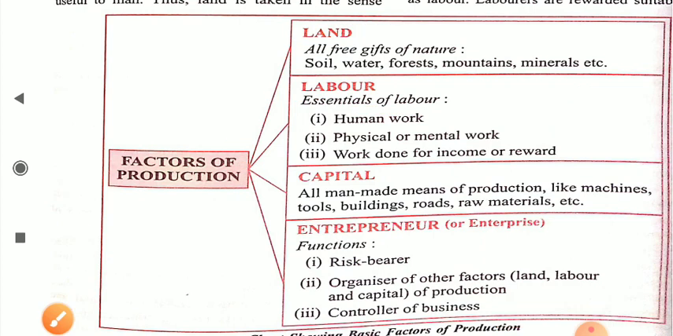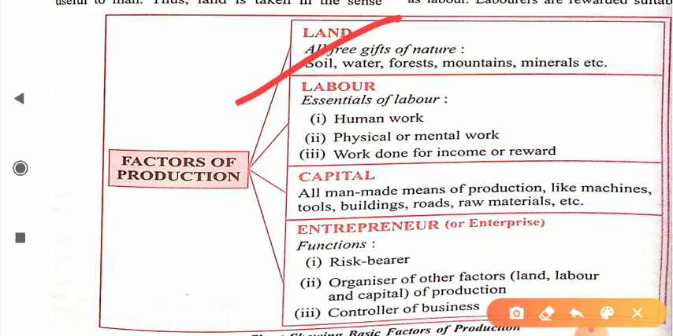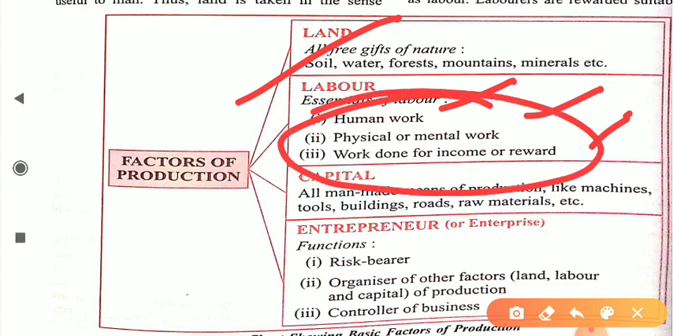If you talk about labor, it means the essence of labor. Why is labor important? This labor particularly represents labor or employee. It may be a laborer, it may be an employee. If he is educated, then he is an employee. If he is not educated, then he is a laborer, because labor gets wages and employees get salaries. Now the essence of labor is human work, physical and mental work, work done for income or reward. So all these activities performed by any individual are categorized into the part of labor.